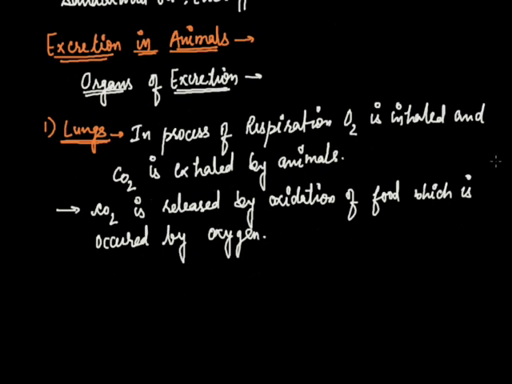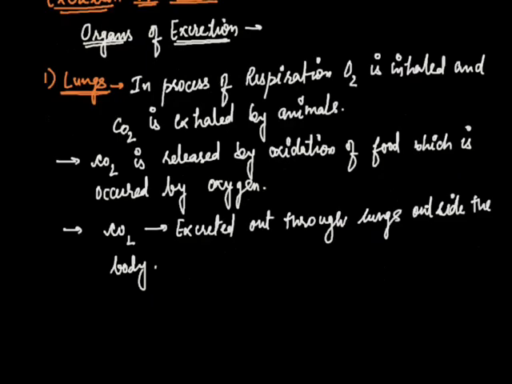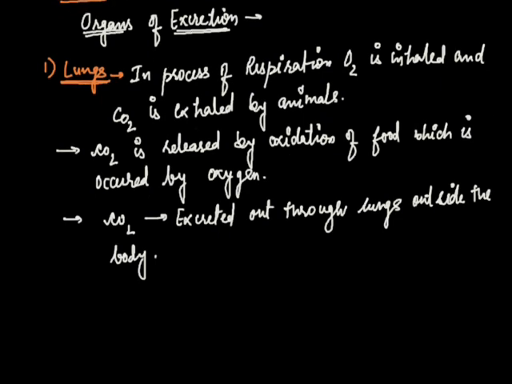Now this CO2 plays the role of an excretory material and is excreted out through lungs outside the body. It is all about lungs, which is one of the organs of excretion.